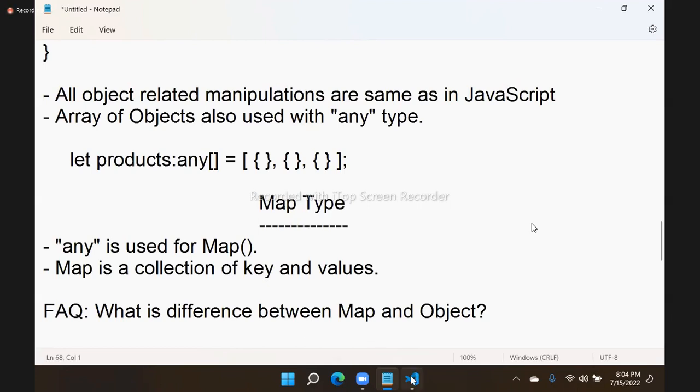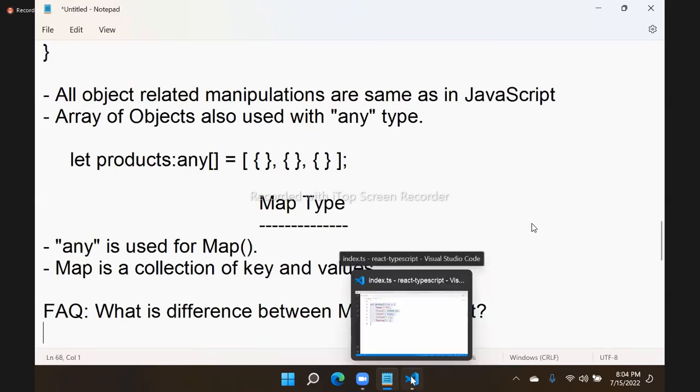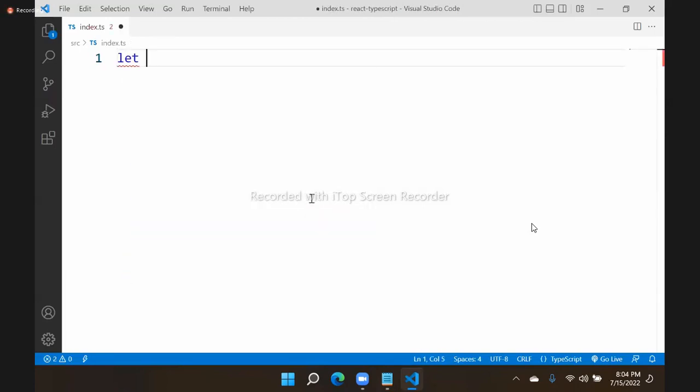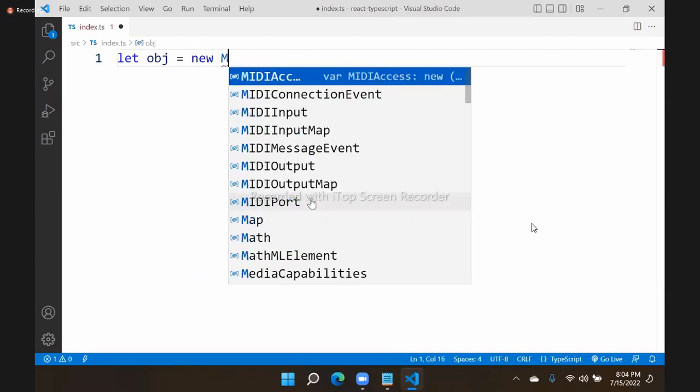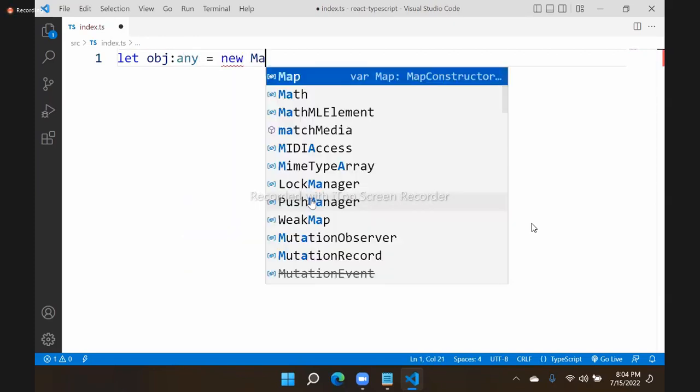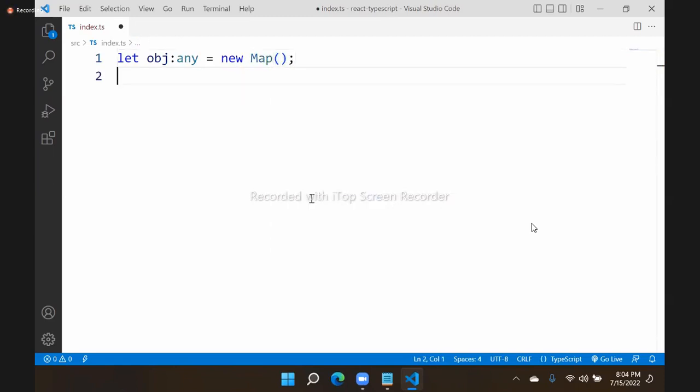You can see here, maps are defined in this way. For example, I'm using let obj, what type, any, is equal to new Map. We configure it like this. Now, this is a map.